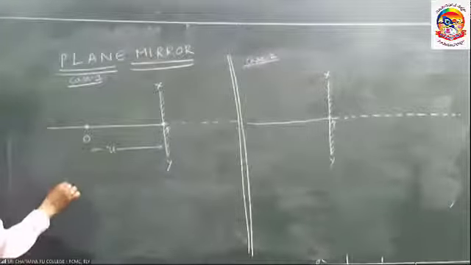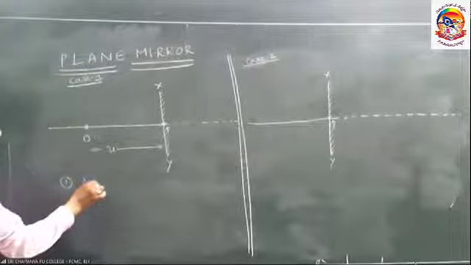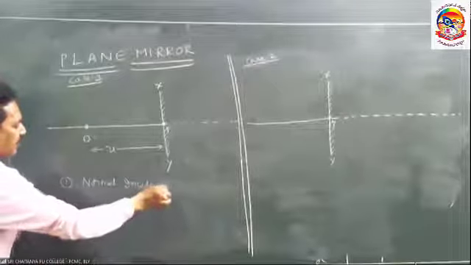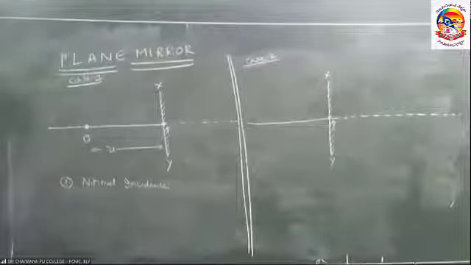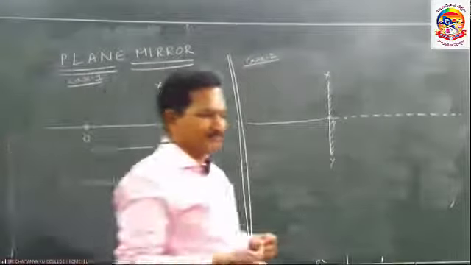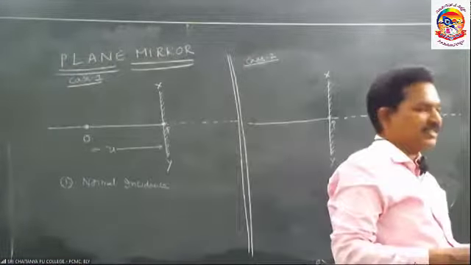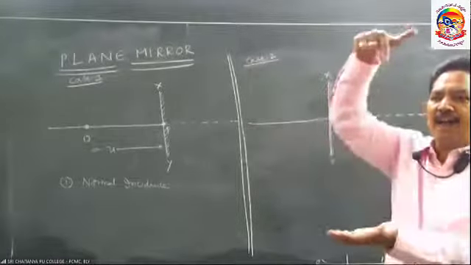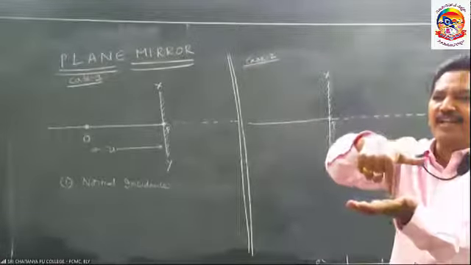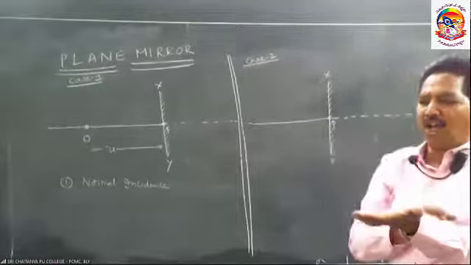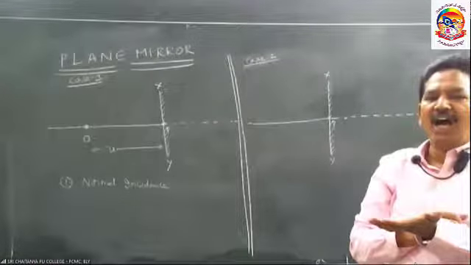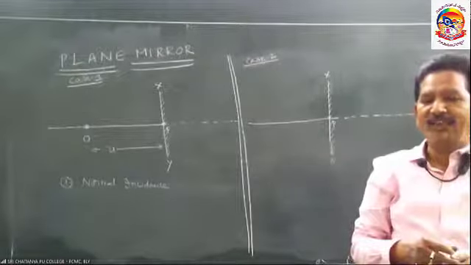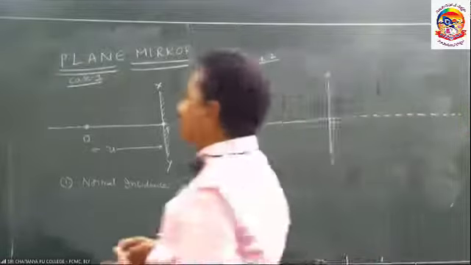What is the first light ray I am taking? Normal incidence. In the previous class we discussed that whenever the light ray falls normally onto a surface, it will be reflected back along the same path. For normal incidence, I value 0, R value 0, D value 180. So I am taking the first light ray.